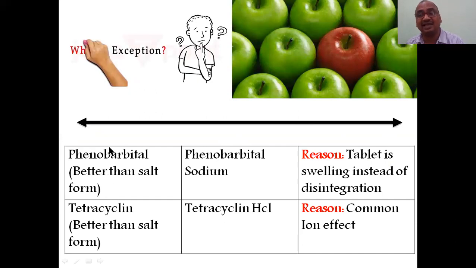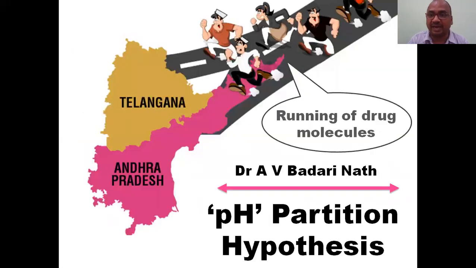Not like that. Here an exemption is there. The reason is the tablet is swelling. Instead of dissolution, the tablet starts swelling. That is the main problem. Here also, tetracycline. Tetracycline is better than its salt form. Tetracycline HCl, we converted a weak base into a strong acidic salt. Common ion effect. Here is the problem. These two are exempted. Those points you have to keep in your mind, right?